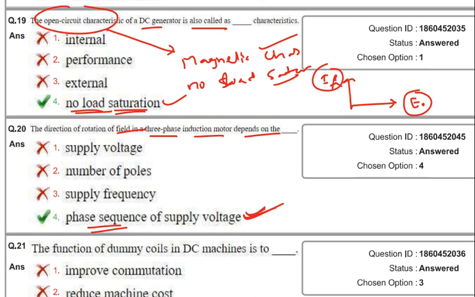Important. So these are the 10 questions I have discussed, and the previous 10 questions I explained in the previous video. And this question, just answer in the comments if you know the answer: what is the function of dummy coils in a DC machine? Try to answer in the comments.